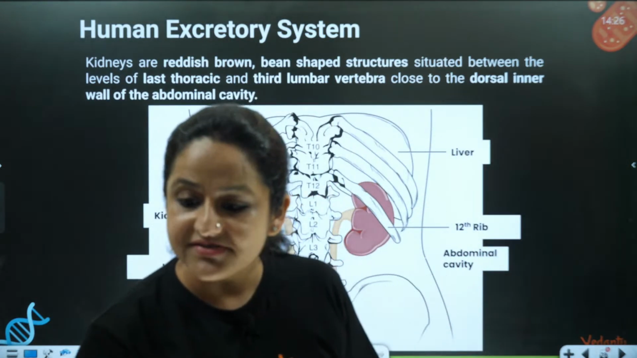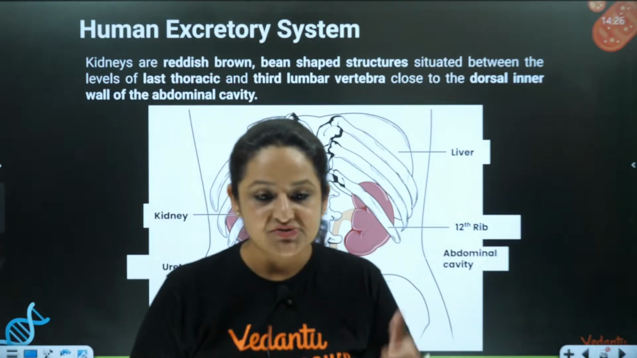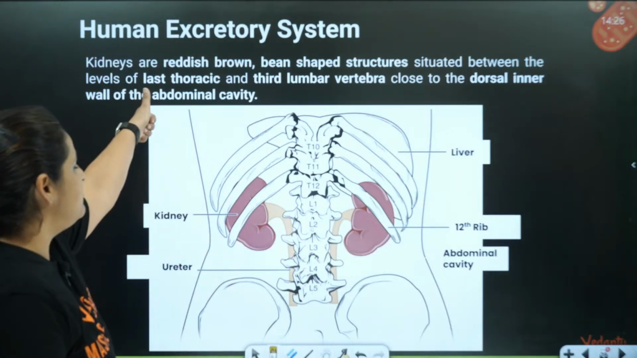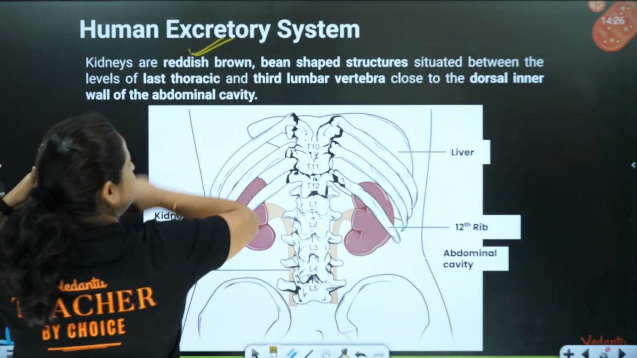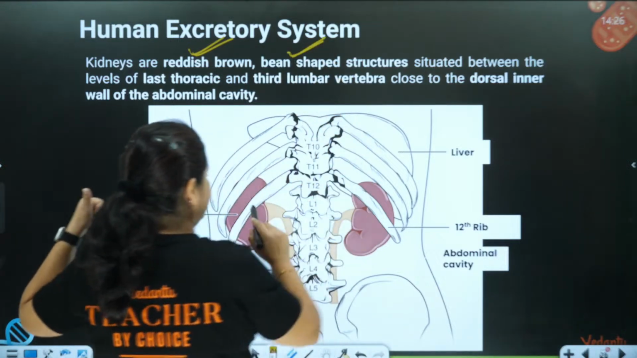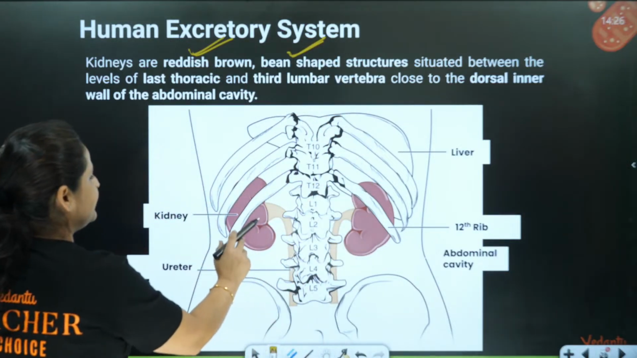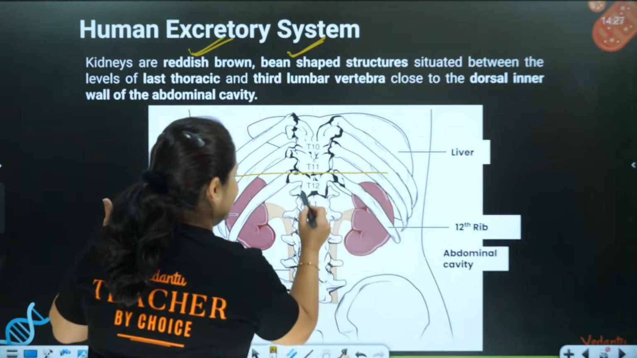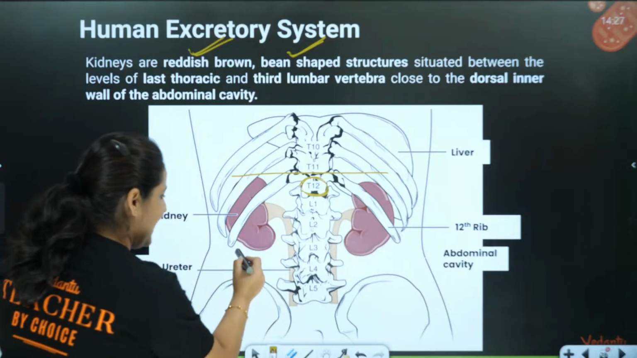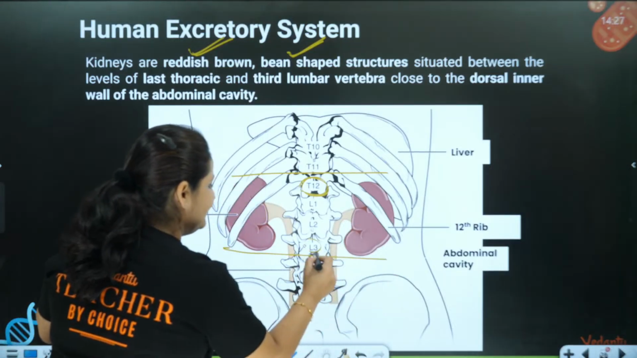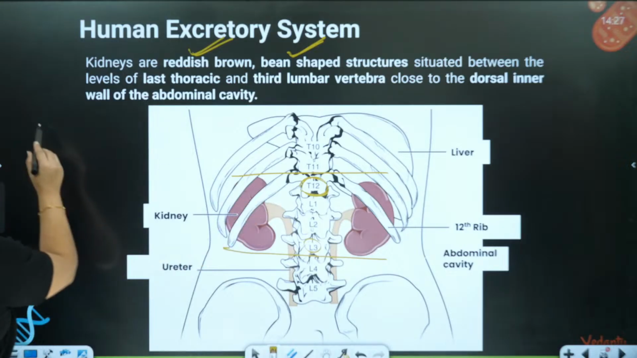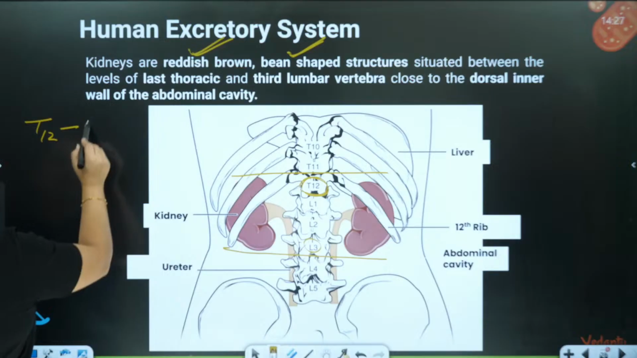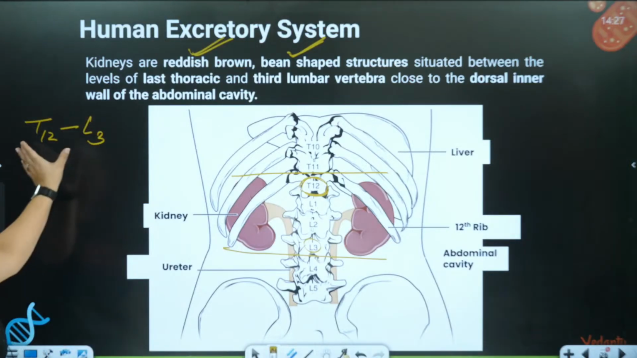Where are kidneys present? Kidneys are bean-shaped structures. Our book says that kidneys are reddish brown. This is the kidney, and it is present at the level of the last thoracic vertebra. The last thoracic vertebra is T12 and the third lumbar vertebra is L3. So this is the location of the kidney, between T12, the 12th thoracic vertebra, and the third lumbar vertebra.